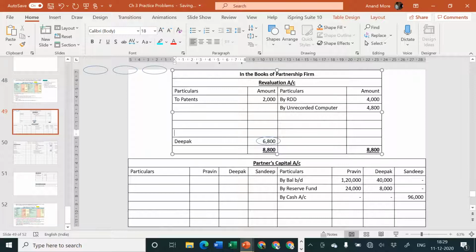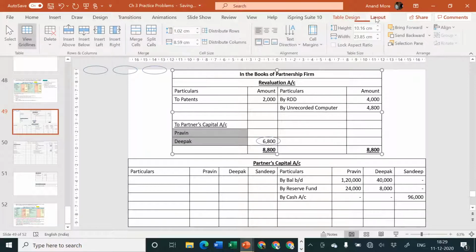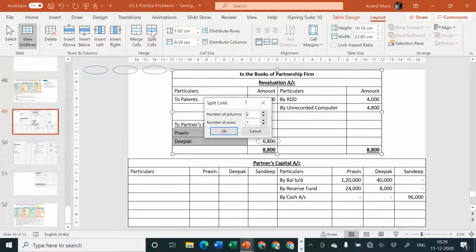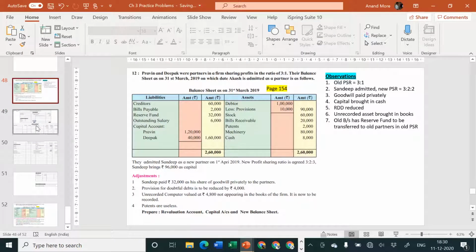and Praveen. So I'll call it as partners capital account, and the PSR is given to us. Old PSR is how much? 3:1.